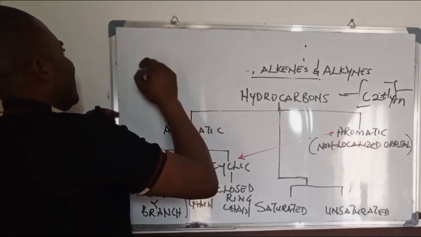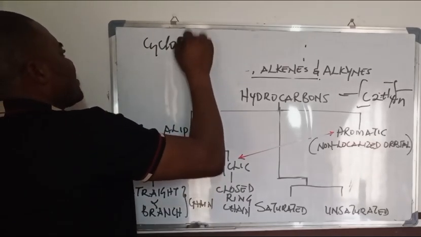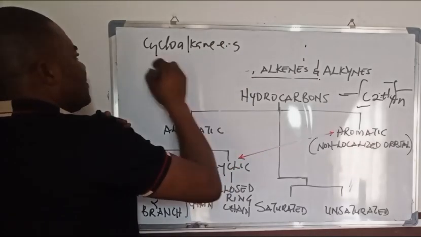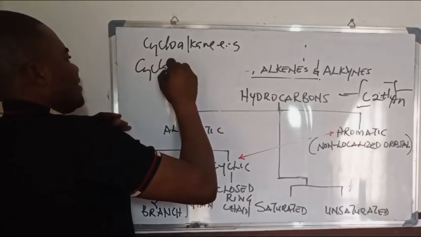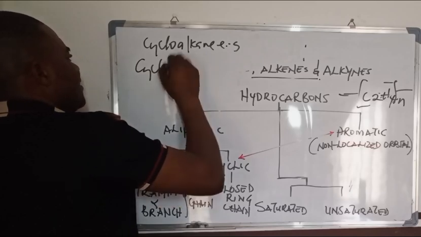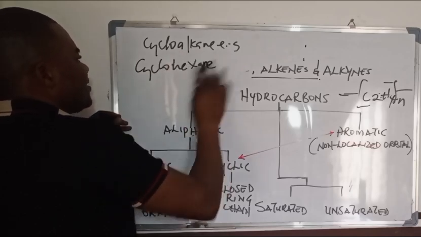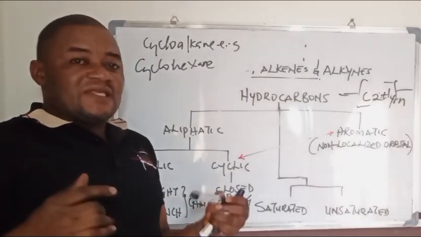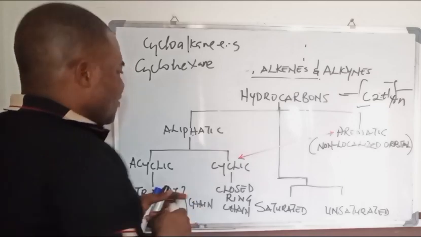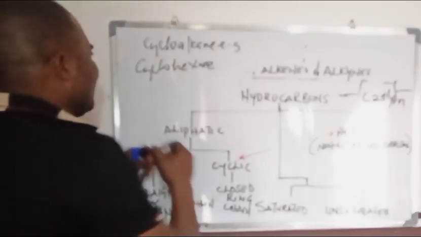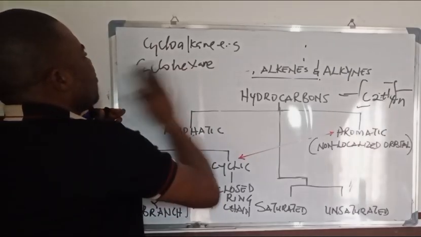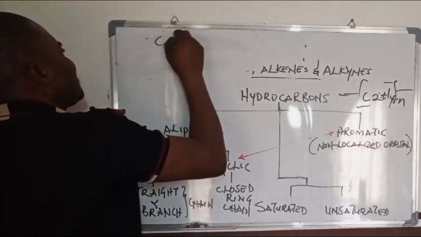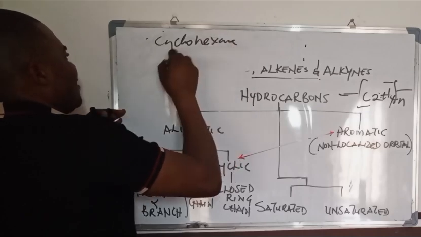So if you look at an example of a cycloalkane, for example cyclohexane, we expect it to have 6 carbon atoms, but this time in a cyclic form. So it has a closed ring chain.